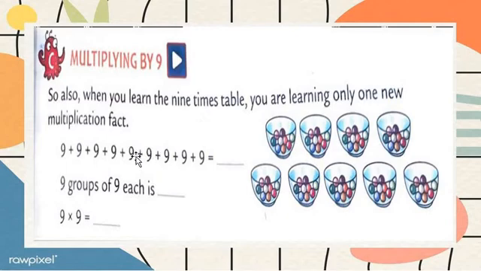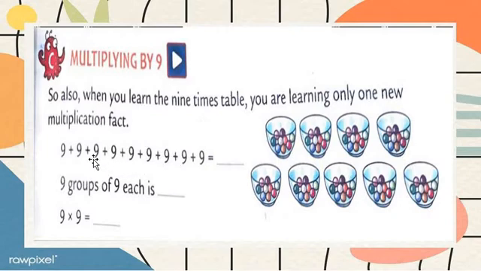Okay, so now let's check here. 1, 2, 3, 4, 5, 6, 7, 8 or 9. Here 9 times 9. So do 9 plus 9 in your book now, all students. 9 plus 9, how many, students? 18.